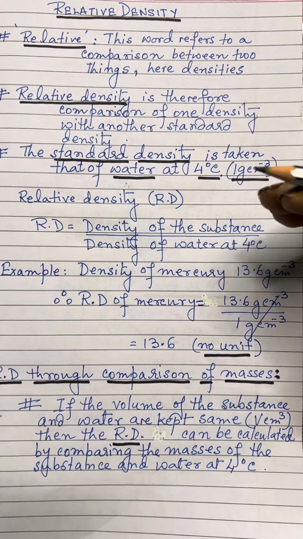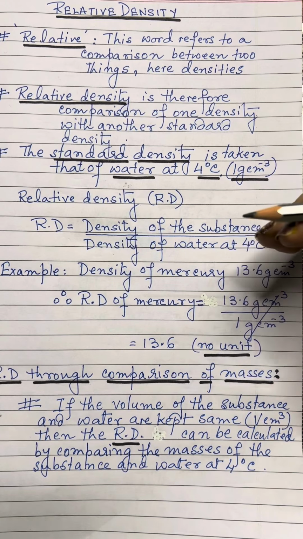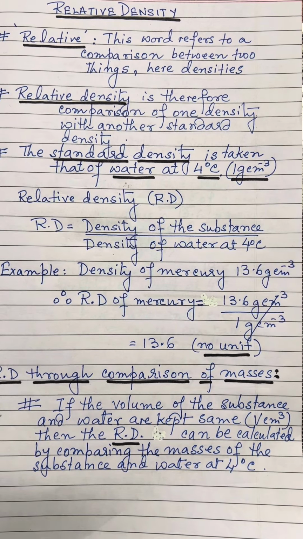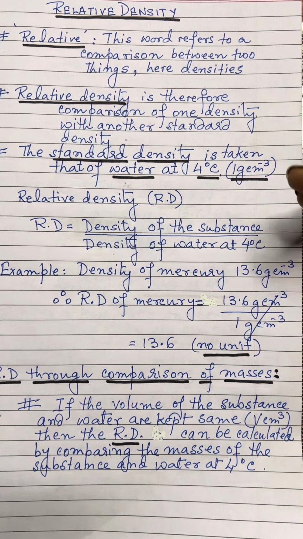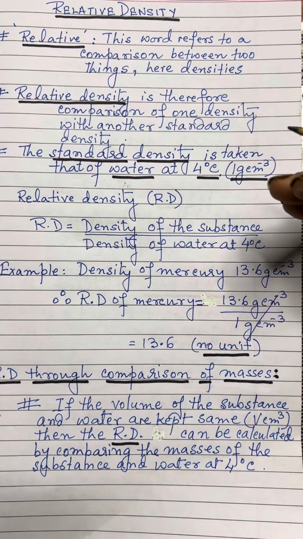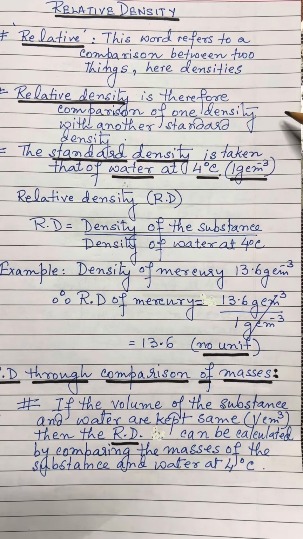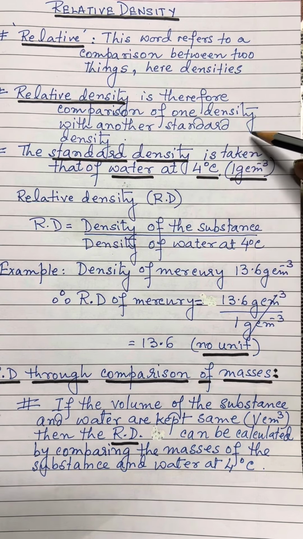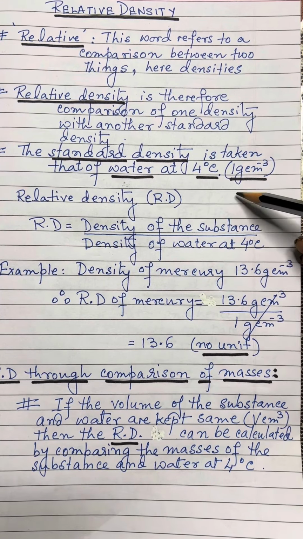And when we are comparing two things, of course, we will take one of the things as a standard quantity. That means we will have to take some density as a standard density, and on the basis of that standard density, we shall be comparing the densities of other substances. So, the relative density is therefore the comparison of one density with another standard density. The standard density is taken as that of water at 4 degrees Celsius.